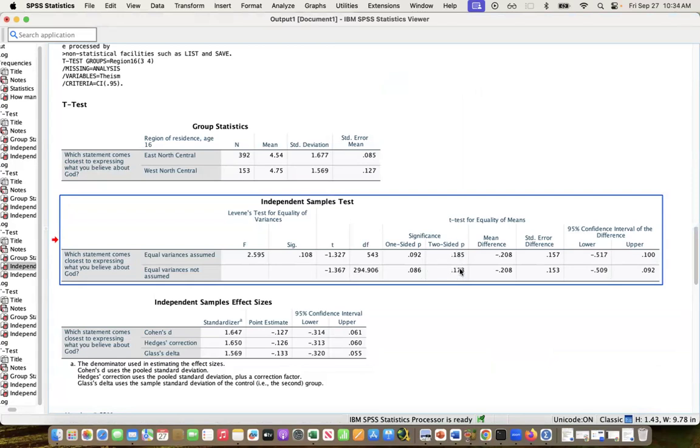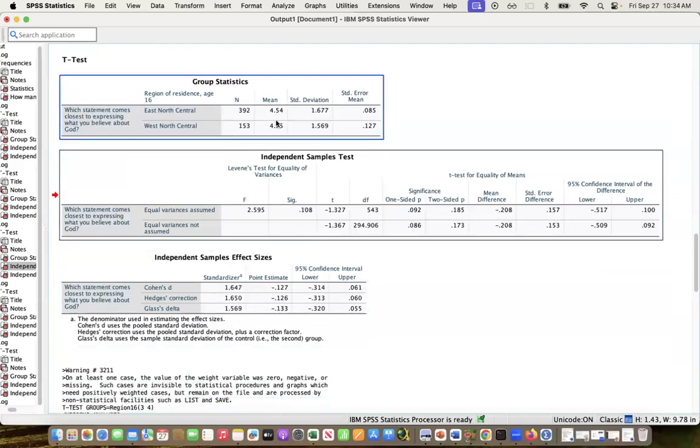So based on our p-value, we're saying that we can't reject our null, right? That they could be the same. And in real life context, I'm saying I'm not over 95% confident that East North Central and West North Central US adults in 2022 had different average theistic beliefs. So they could be the same, even though in the sample they're a little different. Once we account for sampling error and look at their confidence intervals, right, they would overlap.